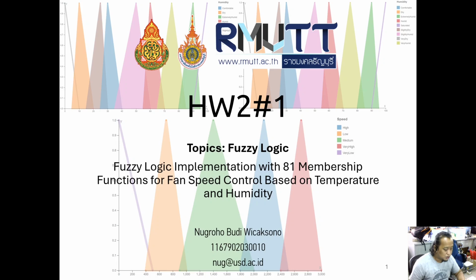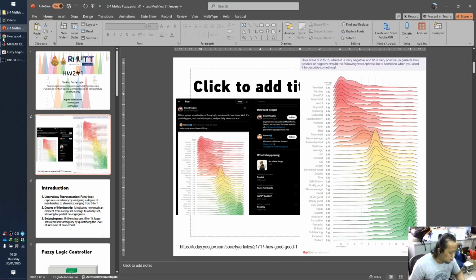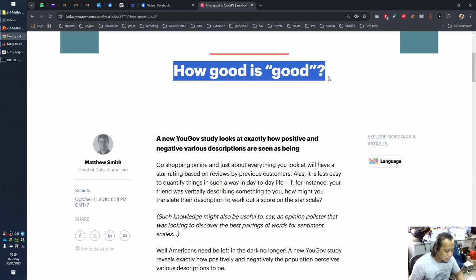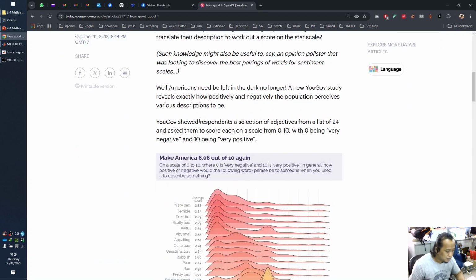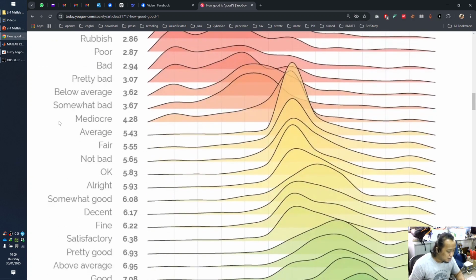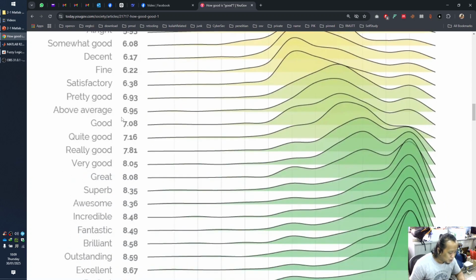To start with fuzzy logic, I want to highlight this one. It's from an article on the website today.gov. The title is How Good Is Good. This is a study about how good is good. When they said good, the value was 5.83 for somewhat good, 6.08 for could actually only, 7.08.